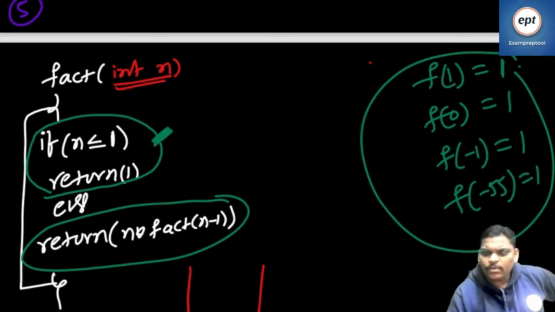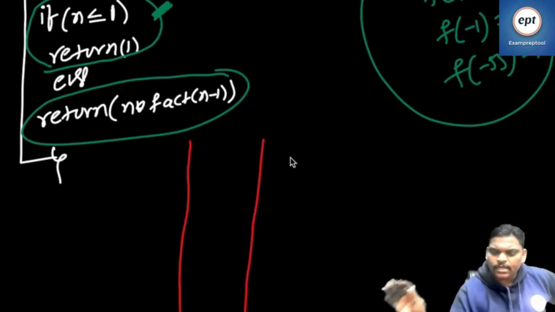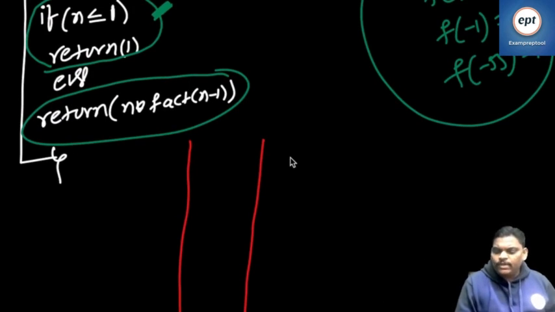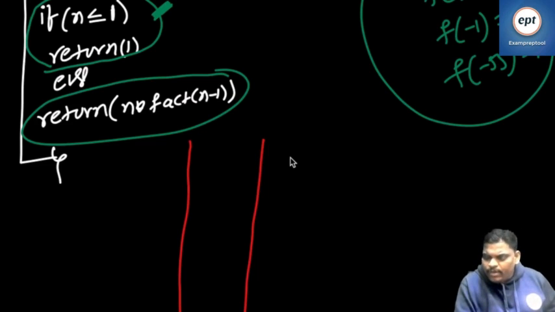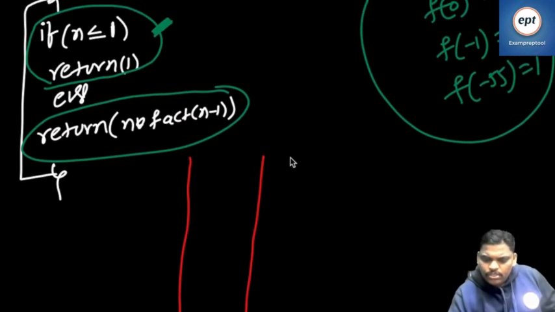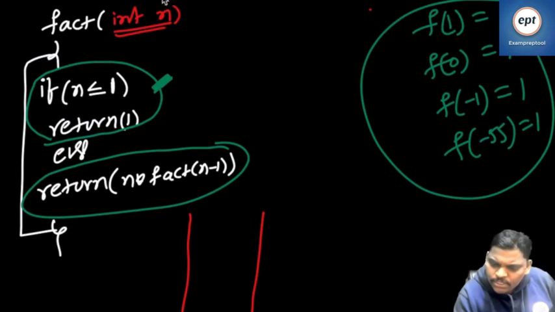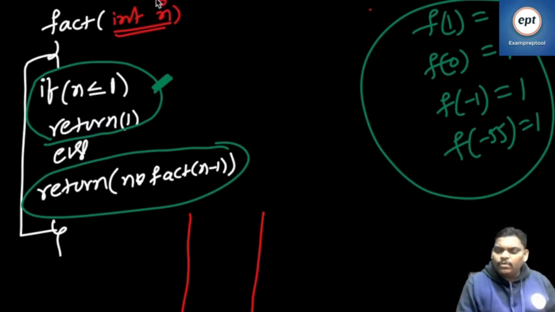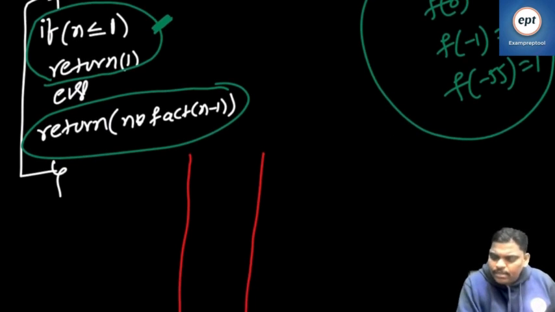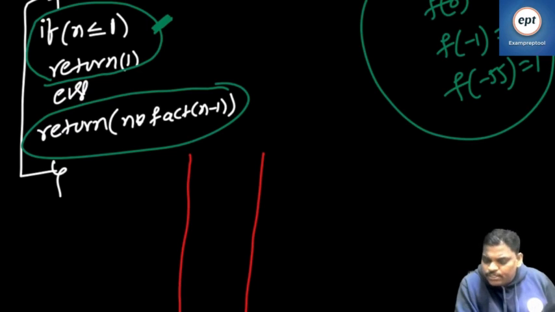I think everything is fine now. Please concentrate everyone. See this one, how this program is running. Assume that n value is 6. Listen everyone, what happened is, first factorial of 6 is called, because n value is 6. Remember, f of n is called.